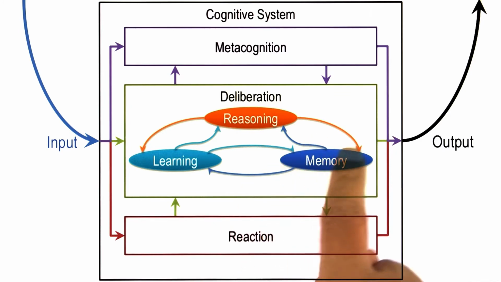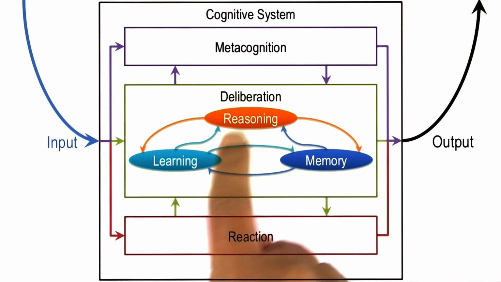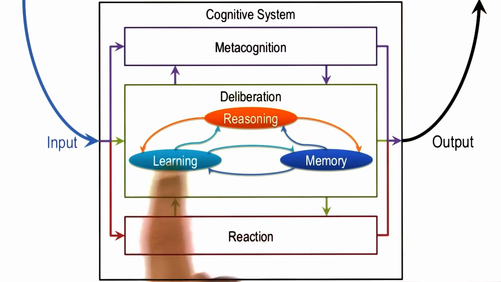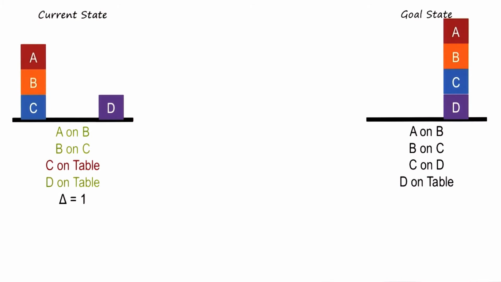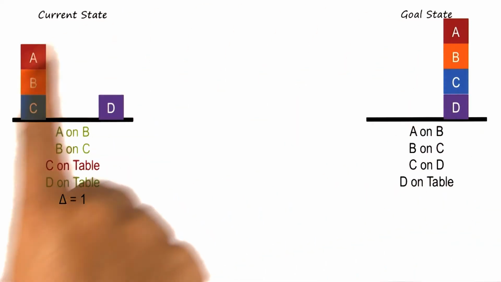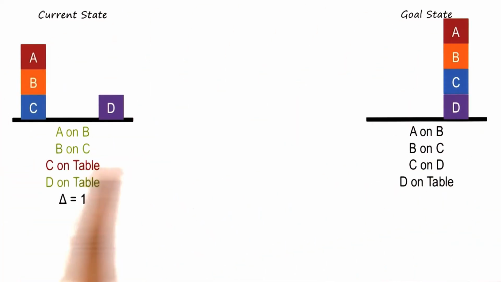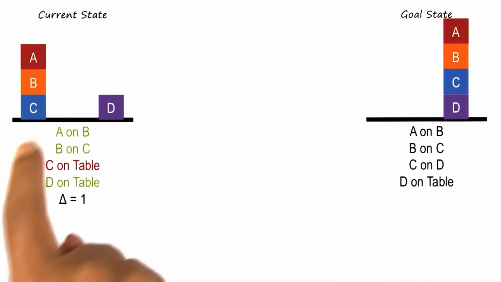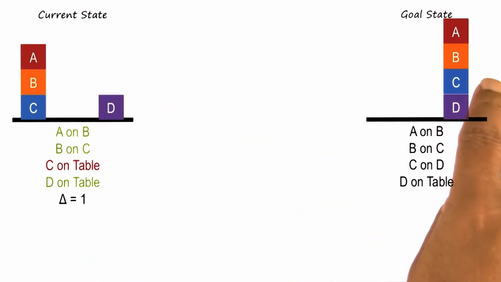But just like there can be an error in the knowledge, there could also potentially be an error in the reasoning or potentially an error in the learning process. An example of an error in reasoning occurred very early in this particular class. You may recall this particular diagram from means-ends analysis. This was the blocks microworld. The agent needed to take these blocks from this initial state to this goal state.